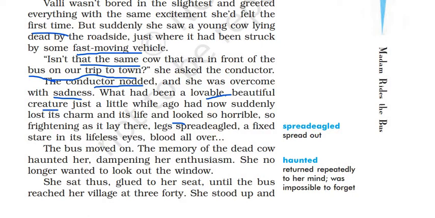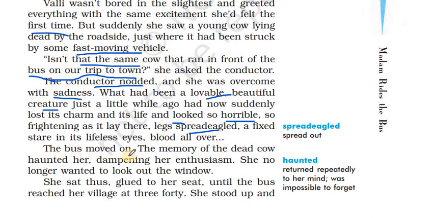Now she could not believe it at all. Valli could not believe what was a loving, beautiful creature a few minutes ago. Now it's dead, looking horrible, run over by a huge, heavy vehicle, and it spread its legs widely. The eyes are lifeless, just staring, and there is blood all over.